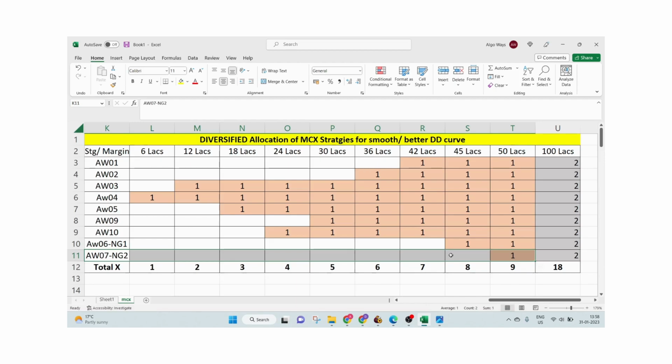So I will suggest that we shall not deploy more than 1x if the amount is up to 10 lakhs. If someone has an amount for deployment, let us deploy 1x only of NG, not 4x, 3x or 5x, because it carries higher risk as well. Because natural gas right now is trading at 220, 230. It has all the way come from 800 in the last 5-6 months. In fact, from 400 in January only.